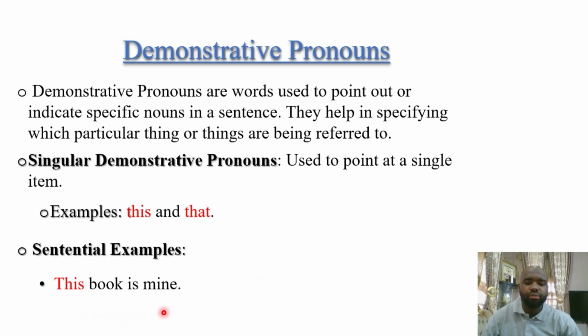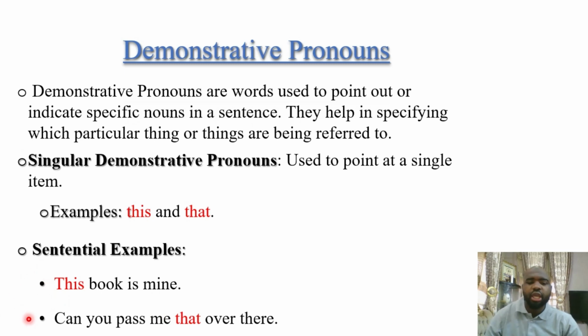This book is mine. You hold something like this. Let's assume this is a book. You say, this book is mine. Something within your reach. Then we have, can you pass me that over there? Let's assume that what you are referring to happens to be a spoon.